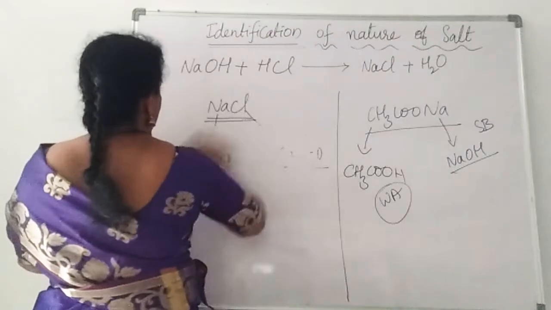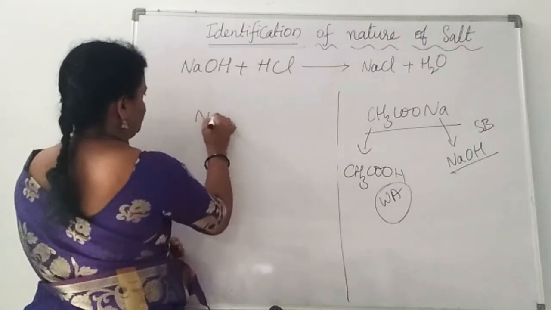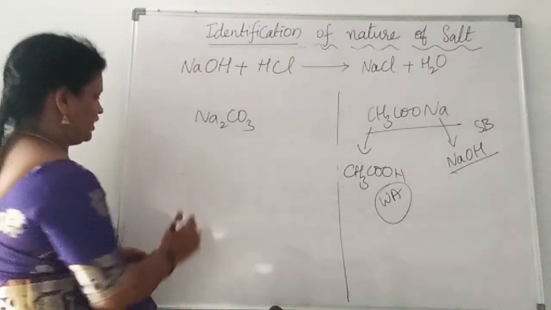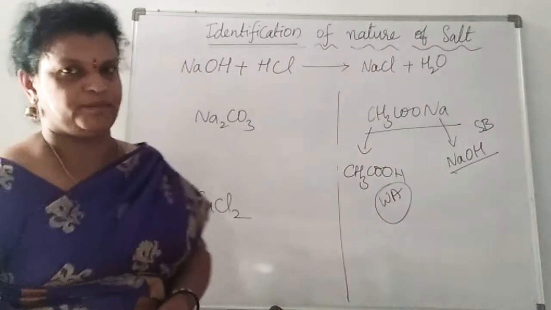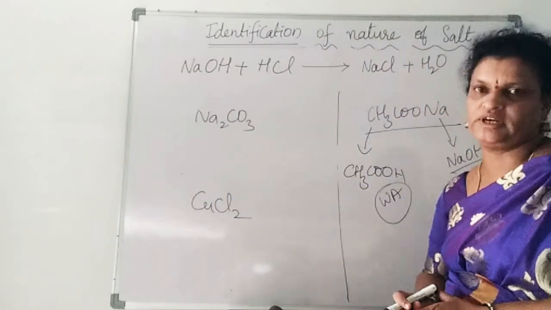Right. Now we'll go for some other compounds. Here I have the compound Na2CO3, sodium carbonate. I have another compound, copper chloride, cupric chloride I am taking. Now identify the nature of these two salts.